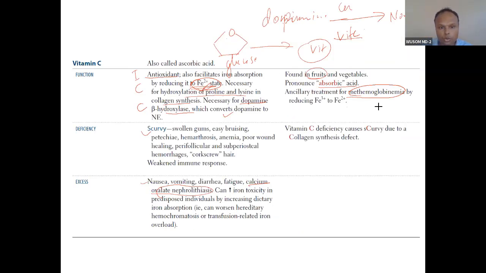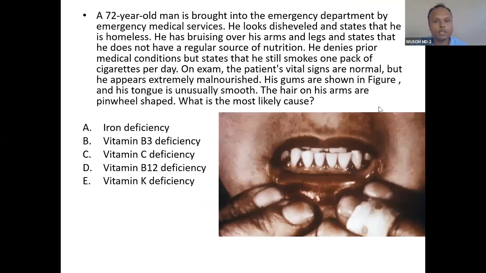Sorry, you go with this oxalate nephrolithiasis. Okay, it can increase iron toxicity in predisposed individuals by increasing dietary iron absorption. So iron toxicity can happen, and then two side effects: iron toxicity and oxalate nephrolithiasis. So you can see this question, the same question of scurvy.